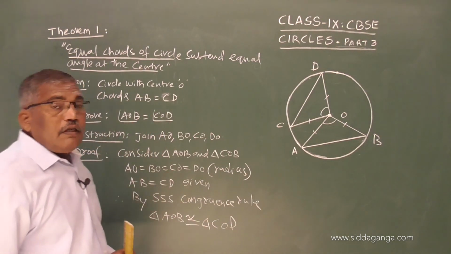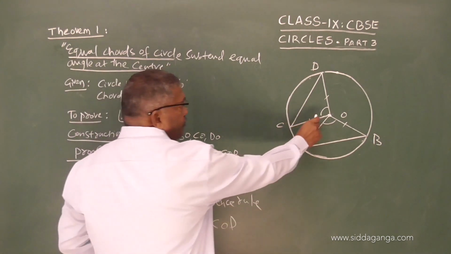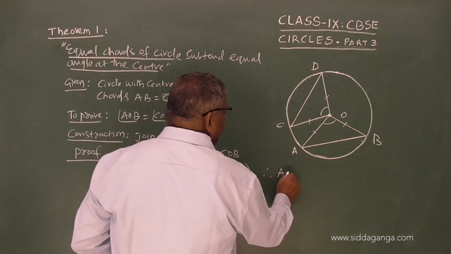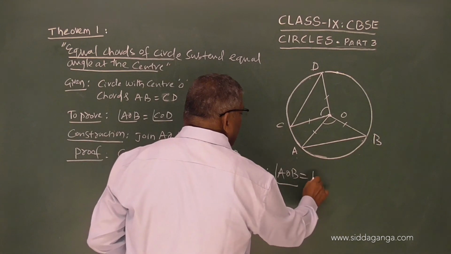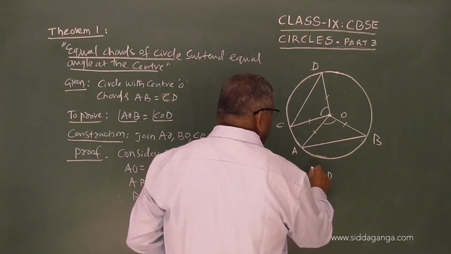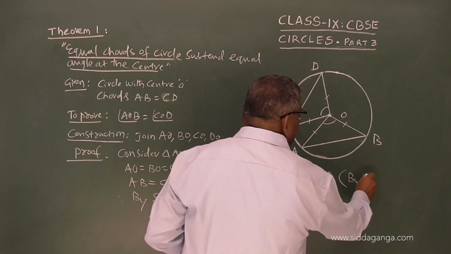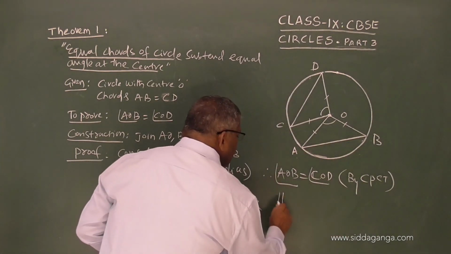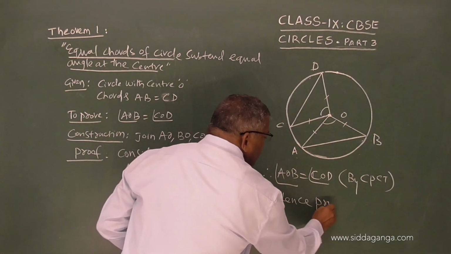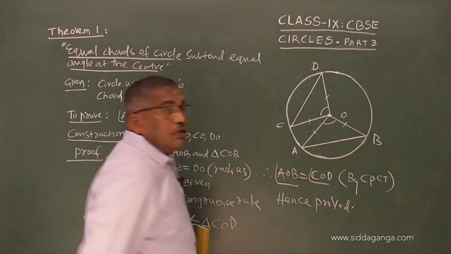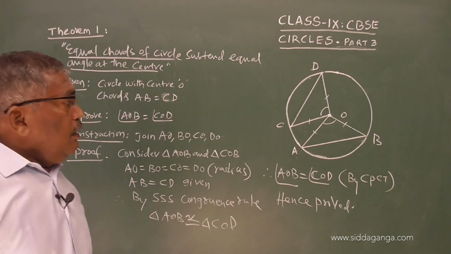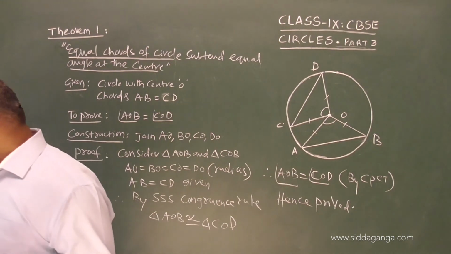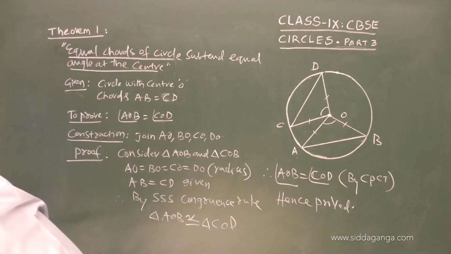When they are congruent, the corresponding angles are equal. Therefore this angle is equal to this angle. Therefore I will write angle AOB is equal to angle COD by CPCT, corresponding parts of congruent triangles. So hence proved. This is how you have to find the proof. Please note down.